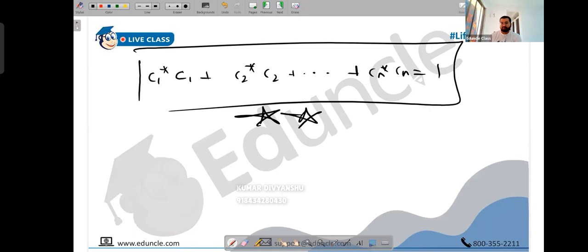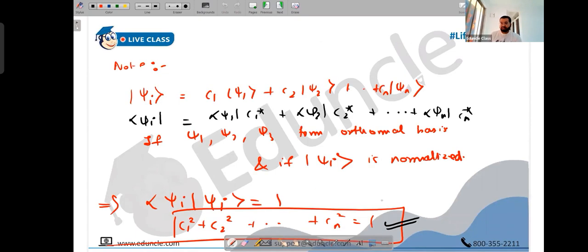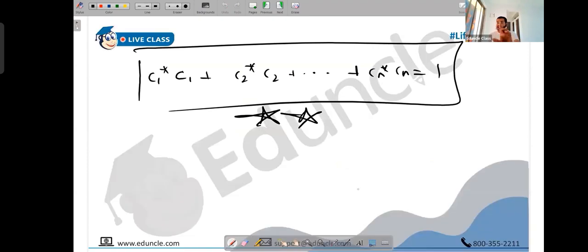This is the even more general relationship. Only if all the coefficients C1, C2, Cn are real can you say it's C1 square, C2 square, Cn square. In that case, you can directly square them up. But otherwise, take care of this fact.